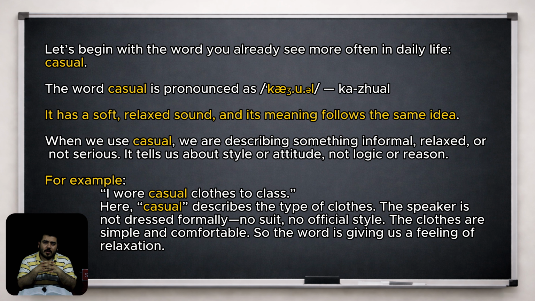For example, I wore casual clothes to class. Here, casual describes the type of clothes. The speaker is not dressed formally. No suit, no official style. The clothes are simple and comfortable. So the word is giving us a feeling of relaxation.